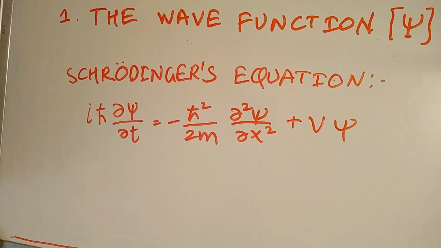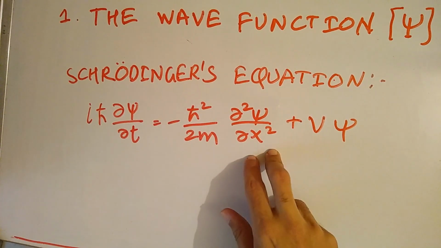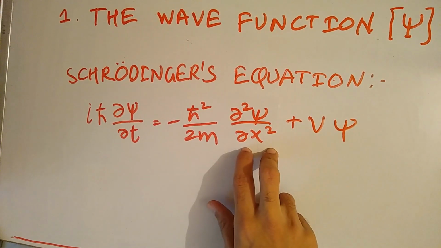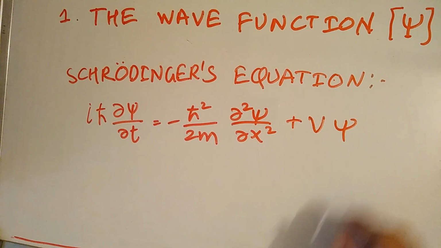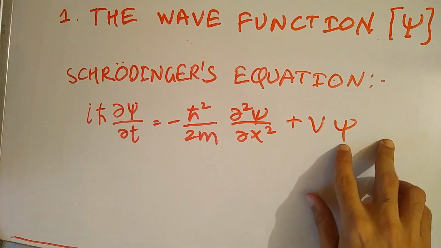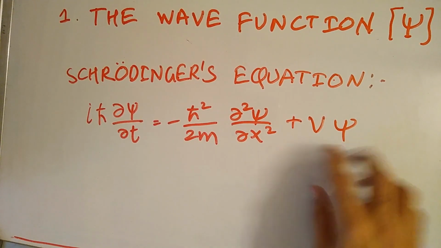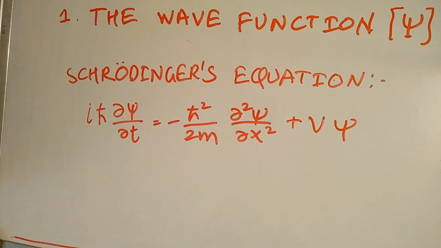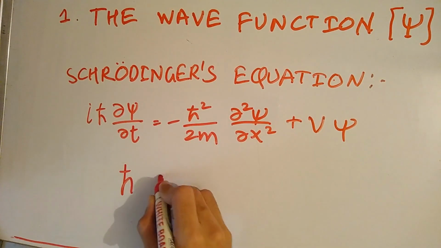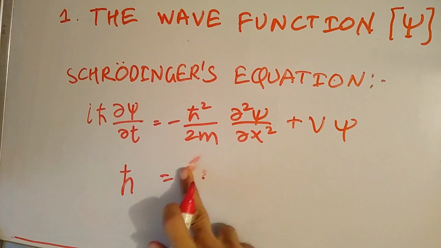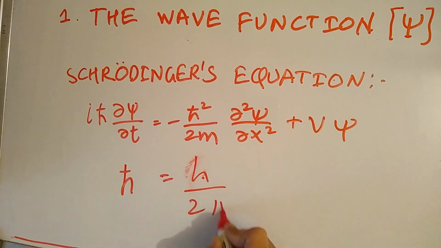In quantum mechanics, to represent the position of a particle, we use the concept of the wave function. The wave function we get from solving the equation called Schrodinger's equation. The wave function is denoted by psi here, the symbol from the Greek letters. ħ is the reduced Planck constant, so ħ is h upon 2π.